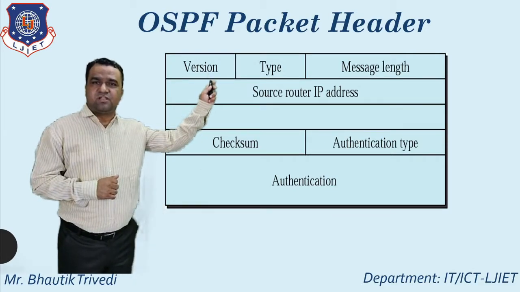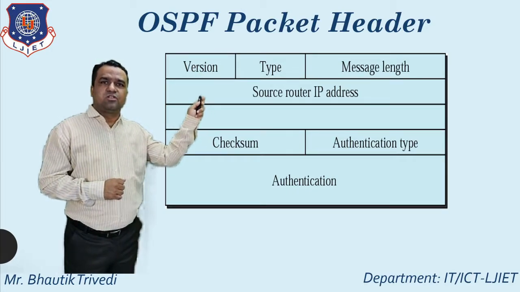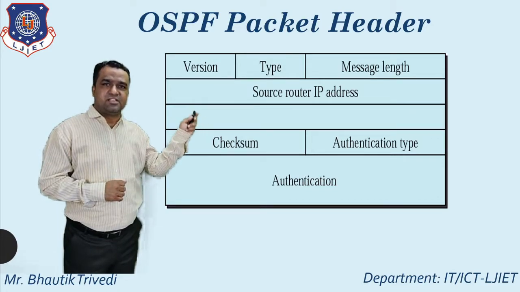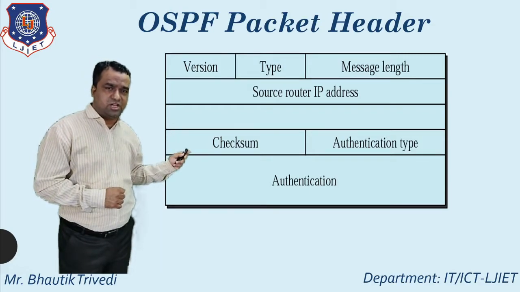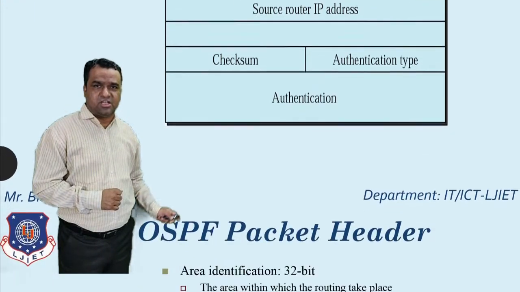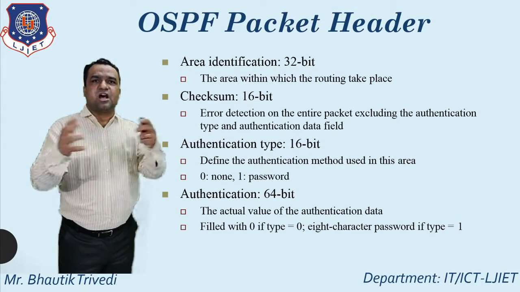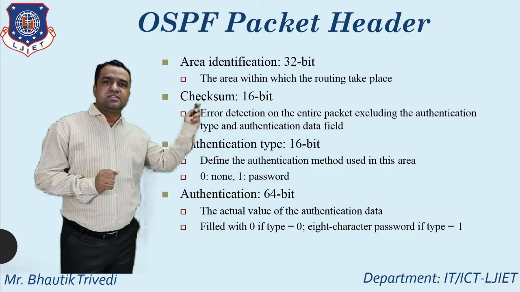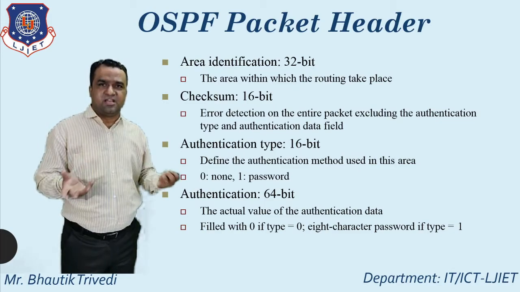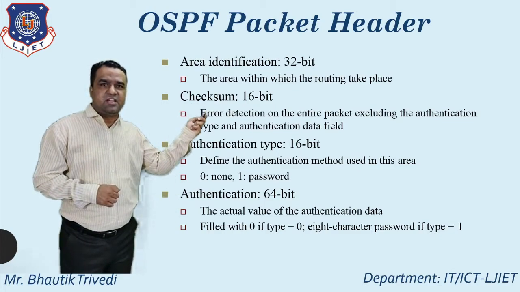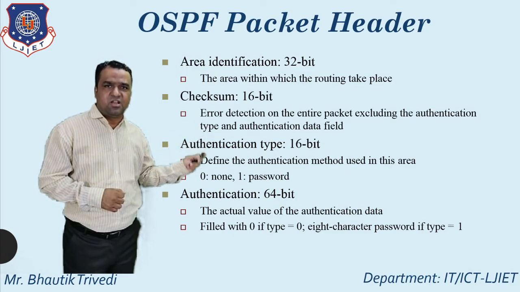Again I repeat, first one, that is the version, second one, that is the type, third one, that is the message length, fourth one, that is the source router IP address, fifth one, that is the area identification, sixth one, that is the checksum, seventh one, that is the authentication type, and eighth one, that is the authentication. So what is the meaning of area identification? So area within which the routing take place. Checksum means what? Generally used for the error detection as well as the error correction purpose. Error detection on the entire packet excluding the authentication type and authentication data field.